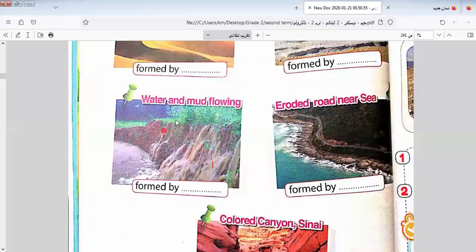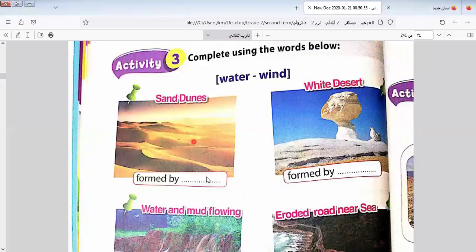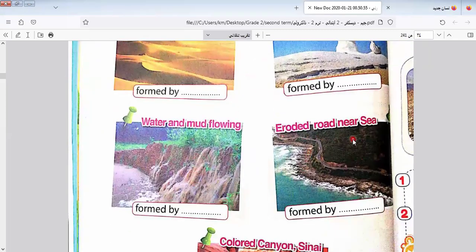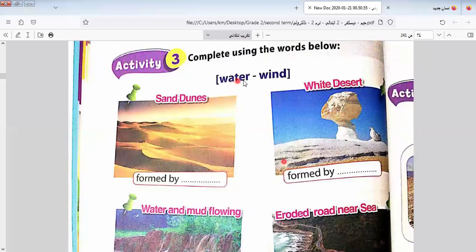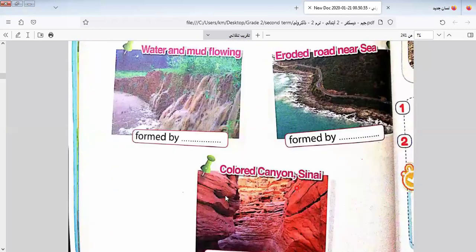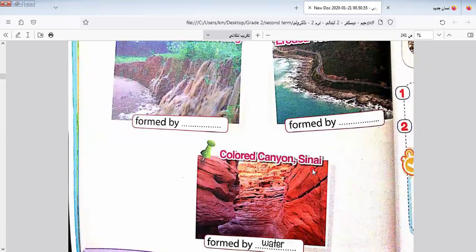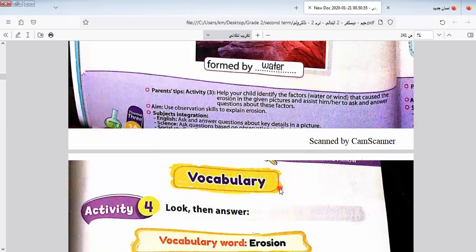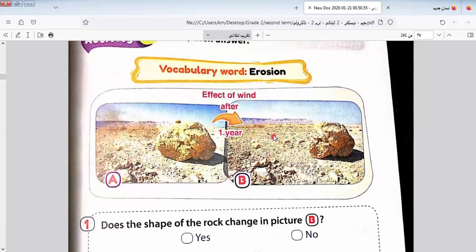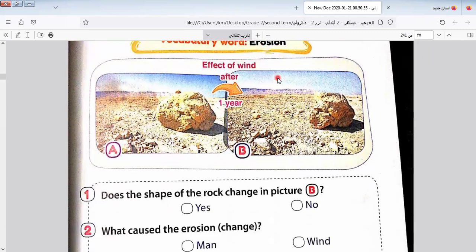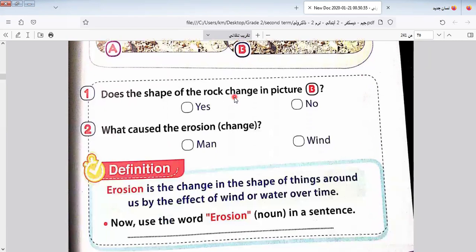Here we have water and mud flowing. By what? By water. So I put here water. Eroded road near sea, it will be water. Colored canyon in Sinai, it will be water. Here is the erosion. What is the erosion? It's the effect of wind. Okay.